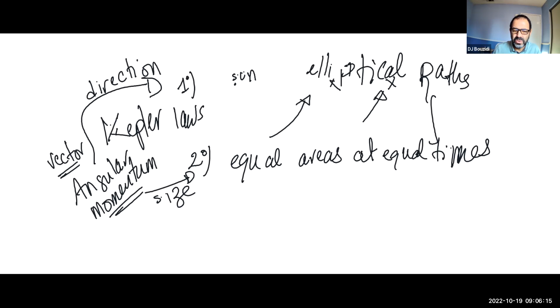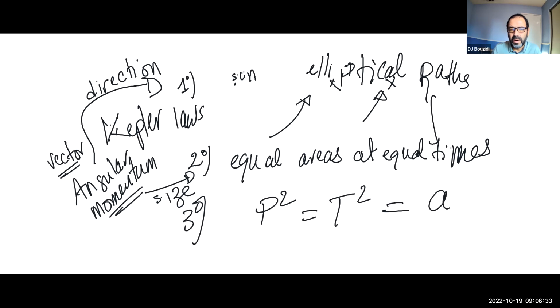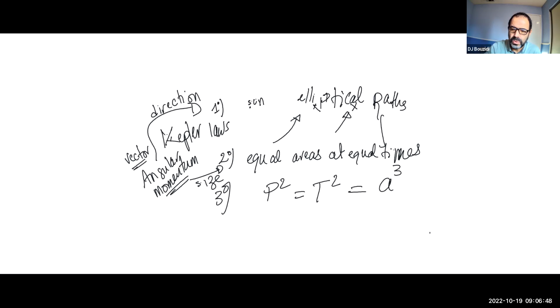And the third law is actually related to something else. The third law of Kepler basically says that the square of the time. Sometimes, since it's a period, we use the letter T. It's the same thing, but he used the letter P. So we're going to stick with the letter T, is basically equal to how far on average the planet is from the star, from the sun in this case, in general. So that's basically cubed. So you have to cube this value. So this is basically what this law is.